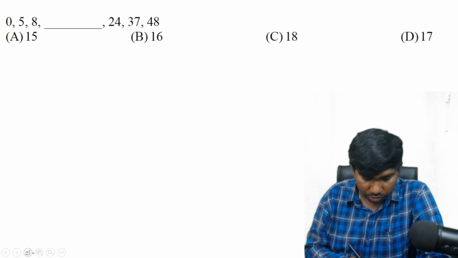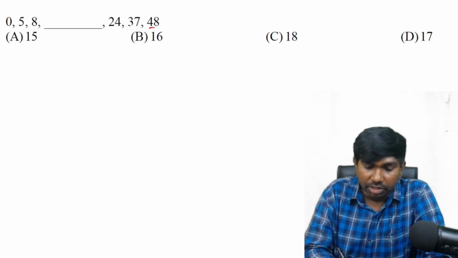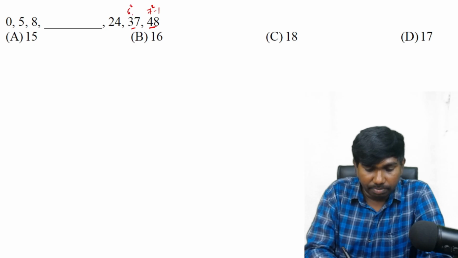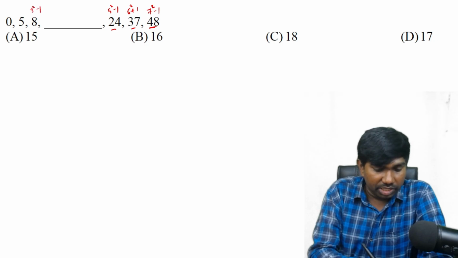Yes, here also you can see the numbers are nearby some special numbers. This number is nearest to 7 square, 49, minus 1. This number is nearest to 6 square, 36, but it is plus 1. This number is 5 square, minus 1. This number is 3 square, minus 1. 2 square, plus 1, and 1 square, minus 1.